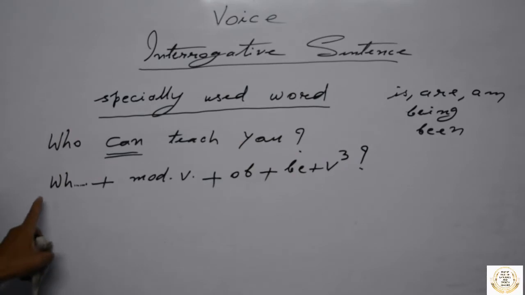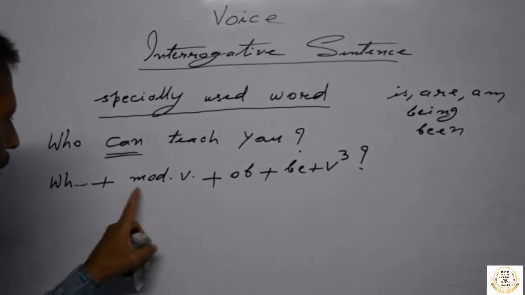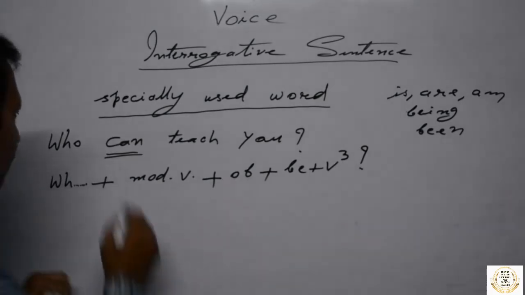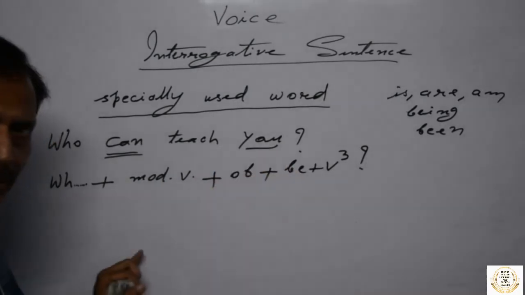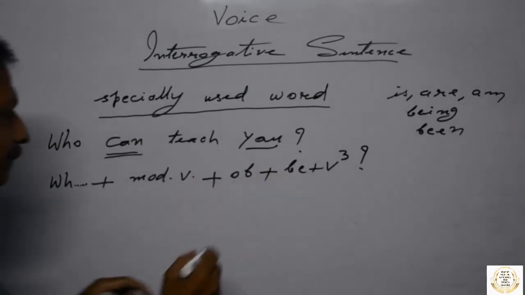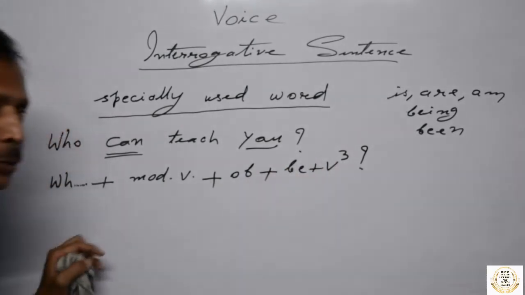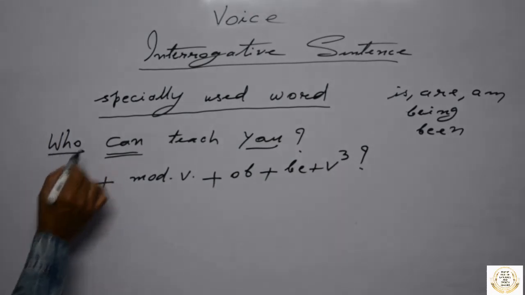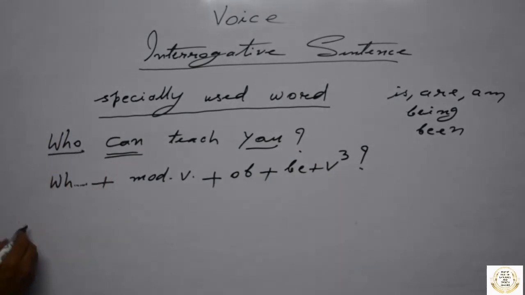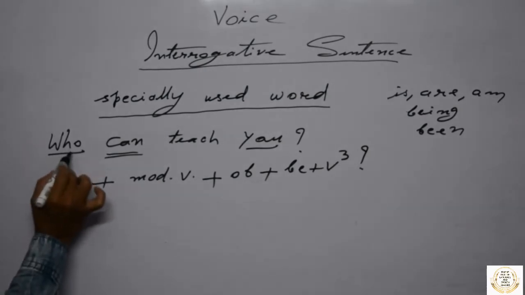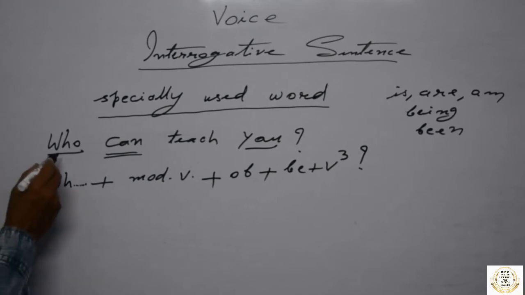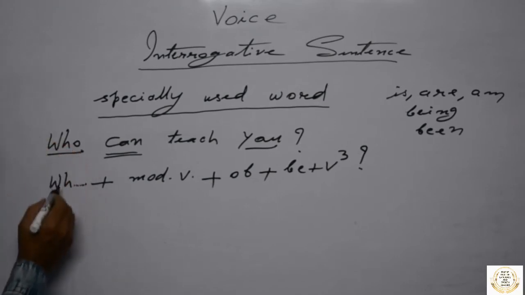WH word plus modal verb that is available in the question, object, here "you" is the object, it will be used here, plus B plus V3. So if this is the question, what should be your answer? Who will be changed into by whom. Only this relative pronoun is changed into by whom. Other relative pronouns are not changed, as they are, they are written in the same way.